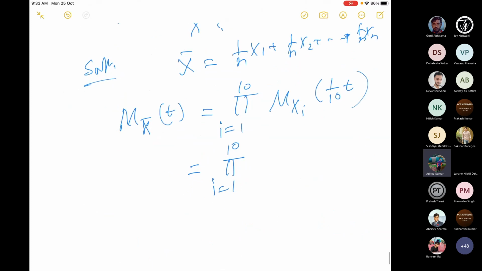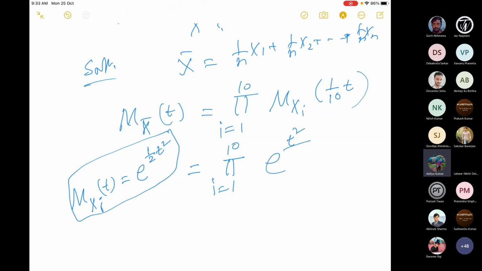Okay, first you tell me what is M_Xi(t)? Standard normal. What is the MGF of standard normal? It is e to the power half t square. So this is for all i. Try to make a product of this. Instead of t, I just have to put t by 10. So this will be e to the power t square by 200.